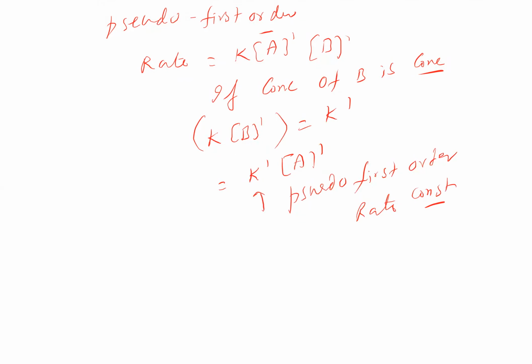Pseudo first order rate constant means that since one of the reactants has a constant concentration, that comes into the rate constant, giving another constant. Such constants are called pseudo first order rate constants. So basically it is a second order reaction, but it conforms itself to a first order reaction. Such reactions we can call pseudo first order reactions.